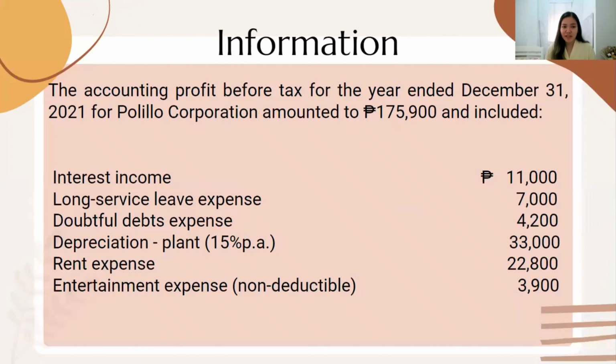Problem number 11. The accounting profit before tax for the year ended December 31, 2021 for Polillo Corporation amounted to 175,900 pesos and included an interest income of 11,000, long service leave expense of 7,000, doubtful debt expense of 4,200 pesos, depreciation expense per plant 15% per annum 33,000, rent expense 22,800, entertainment expense 3,900.